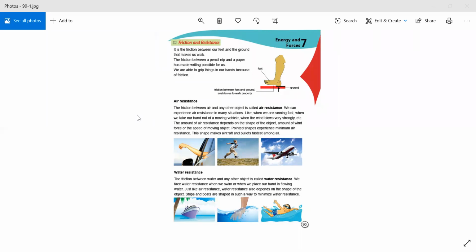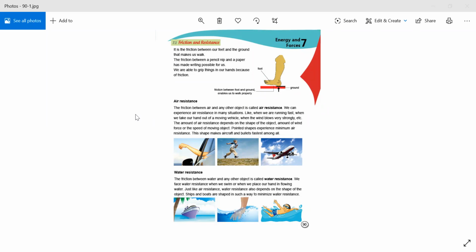And we can experience air resistance in many situations as well. For example, when we run fast, we are experiencing the air. When we take our hands out of a moving vehicle, we are experiencing the air as well at that time. When the wind blows very strongly, we experience that, we used to feel that. And other examples are also there.